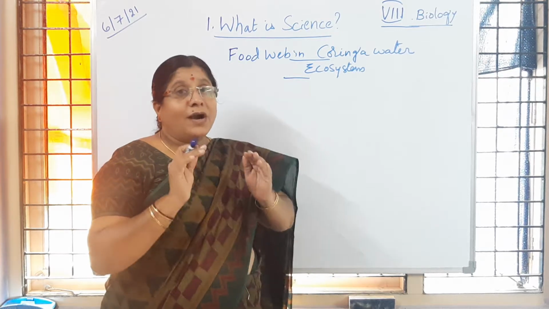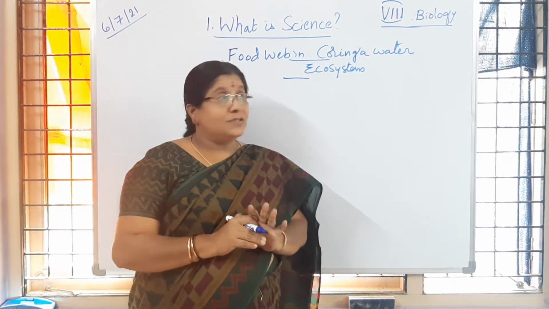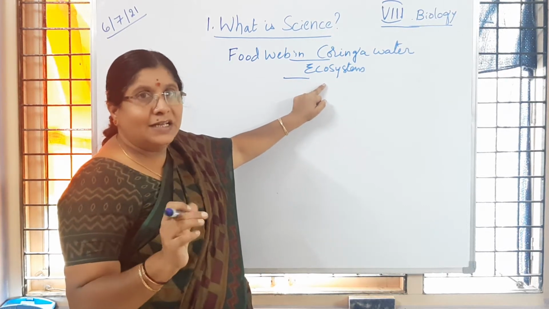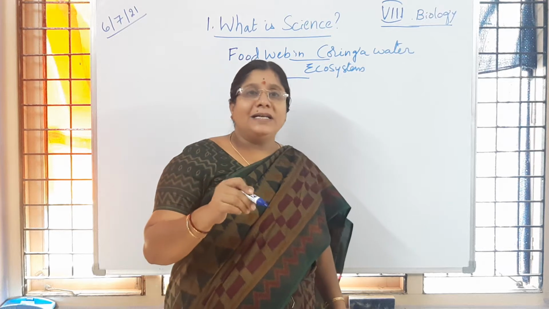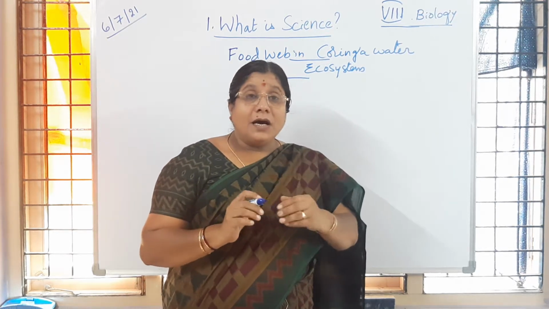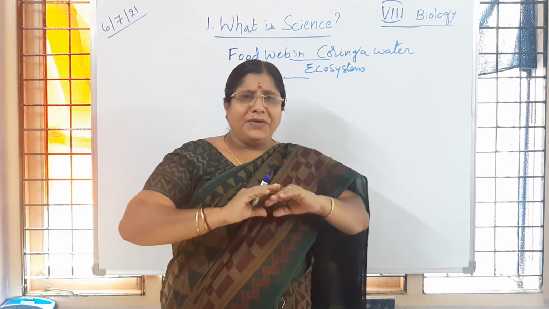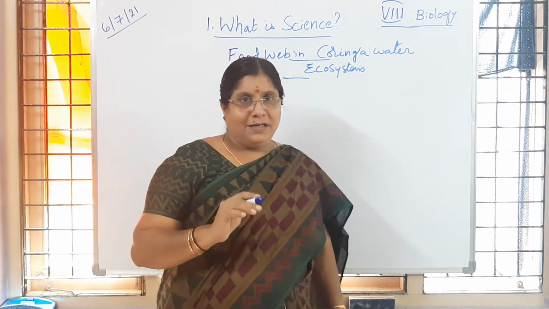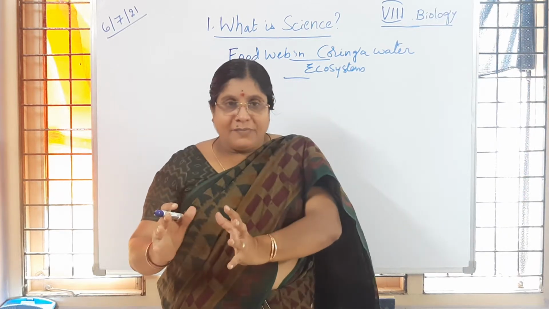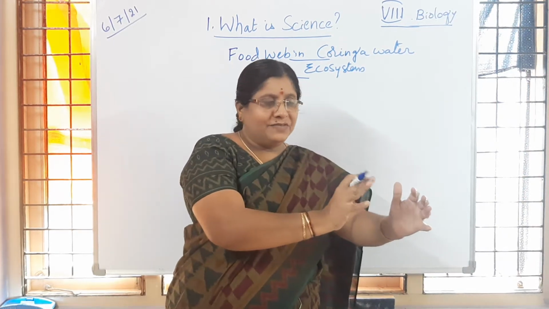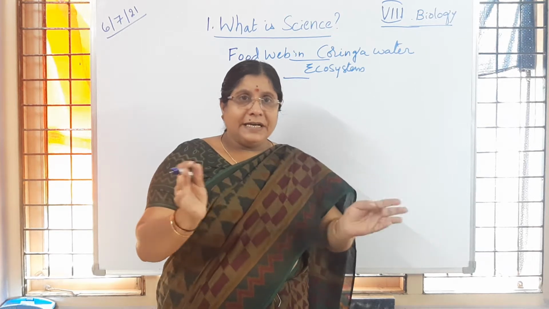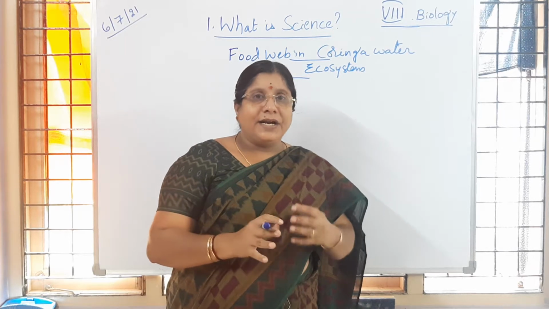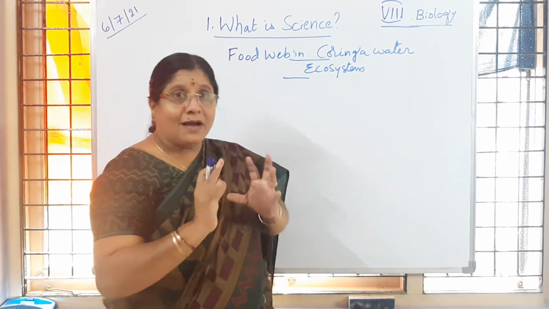Now what do you mean by ecosystem? Ecosystem is a small unit of ecology. Ecology is a branch of biology where you learn about the interaction of different kinds of living organisms which are present in a particular environment. Is it clear to you? The environment will be there and living organisms will be there, so there will always be interaction, the exchange of energy or other things. That we call ecology.